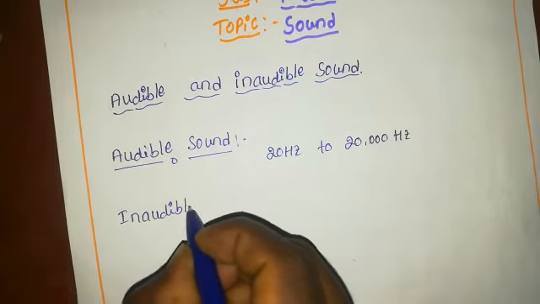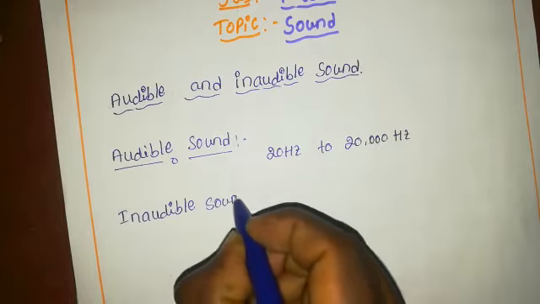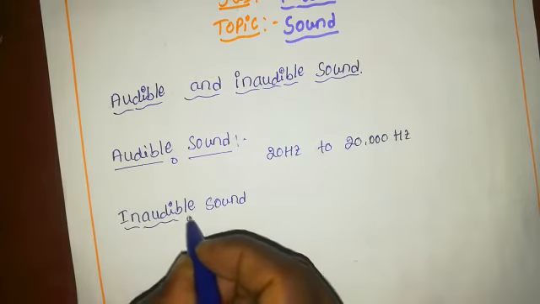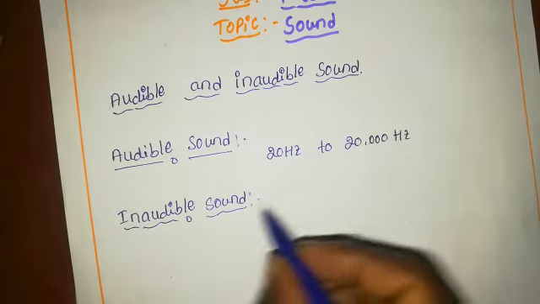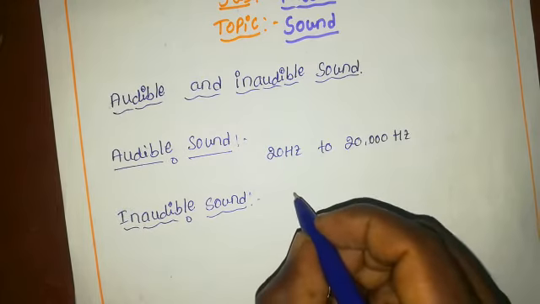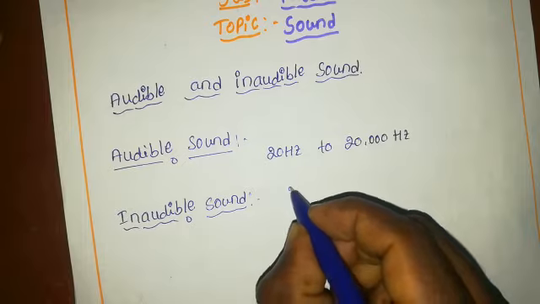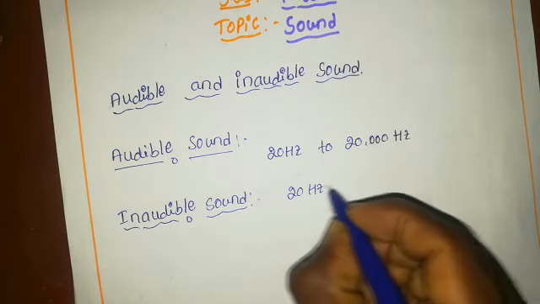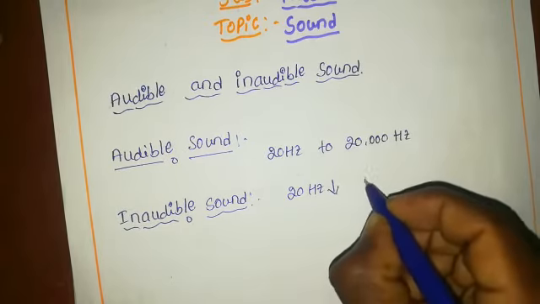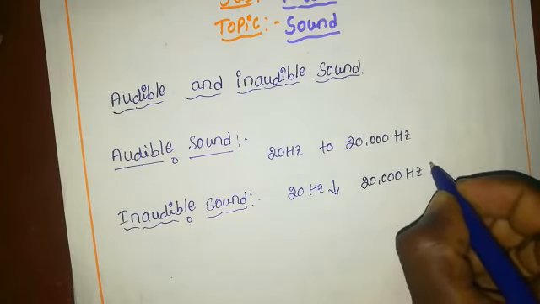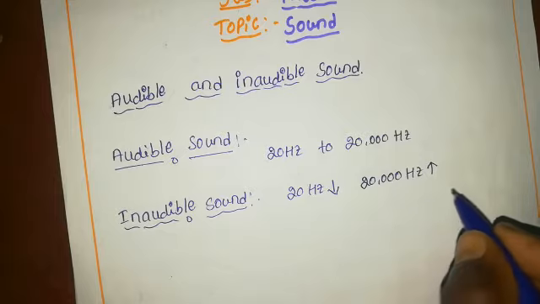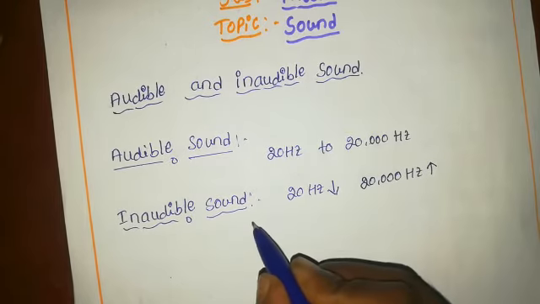Inaudible sound means we cannot hear the sound. That sound frequency is called inaudible sound, which means less than 20 hertz and more than 20,000 hertz. This is the range of inaudible sound.